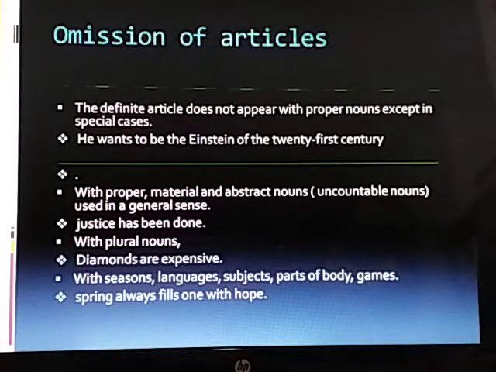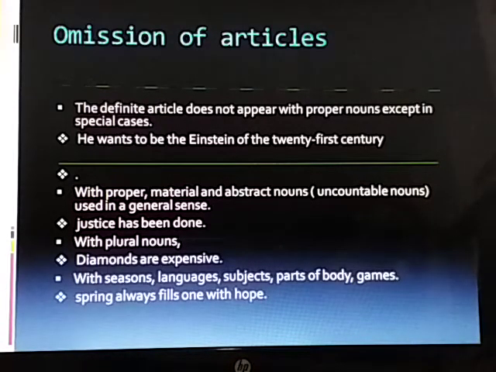Omission of the article. The articles a and the are omitted before uncountable nouns used in a rather general sense. Example: honor is desirable. Salt is also required by our body. The is used before uncountable nouns when they are used in a particular sense, especially when qualified by an adjective phrase or clause. Would you give me the sugar? I can't forgive the wrong he did to us.